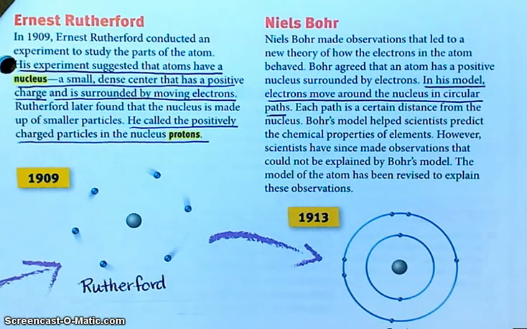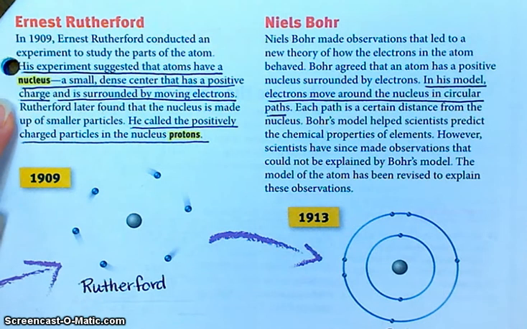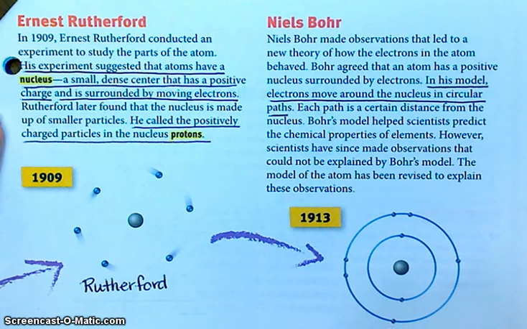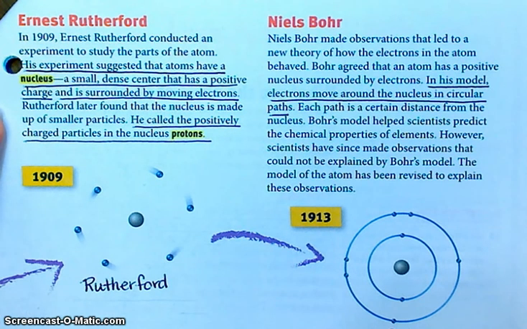So fast forward, I don't know, 18 or so years, and along comes our next significant contribution from Ernest Rutherford. He does an experiment called the gold foil experiment, where he's basically shooting, I think it was helium nuclei or whatever, at a really super thin sheet of gold foil, and he notices that most of the time stuff just goes straight through.